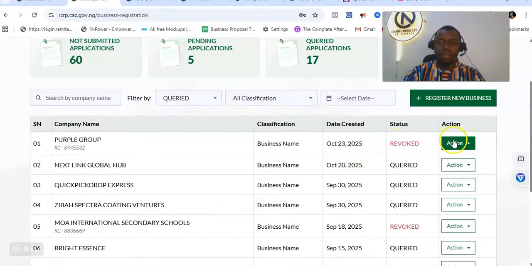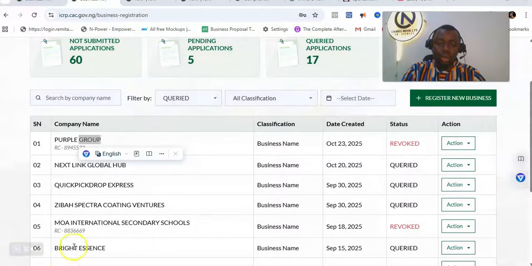The first thing is that the business was revoked because of the use of the word group. Group is not usable for a business name. When you use group, you cannot even use group for a company. You can only use group as a restricted word. So you understand what I'm saying? So group itself cannot be used normally. Even to register a company, if you are doing company registration, you cannot use the word group of company, group or this. Once you try it, it will be removed. It will not even allow you to go through.